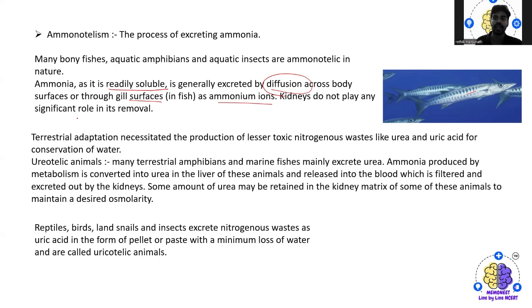Then next we have urea and uric acid, which is seen in terrestrial modes of adaptation. In terrestrial adapted organisms, there is production of less toxic nitrogenous waste like urea and uric acid for conservation of water. In the aquatic form, the availability of water is more, so they can remove body waste in the form of ammonia.